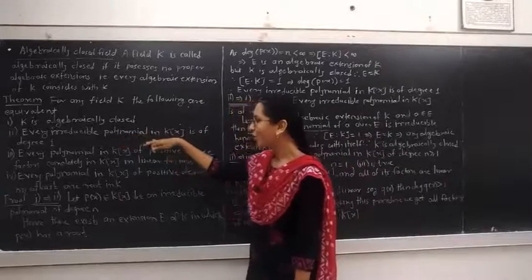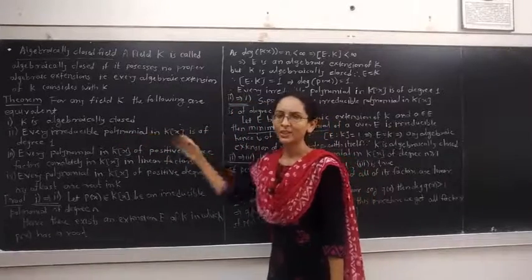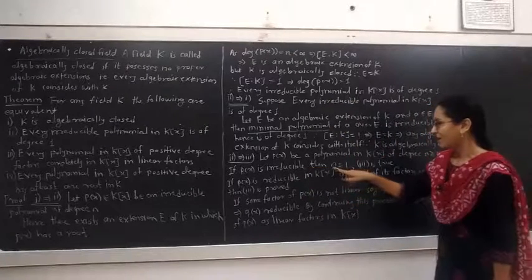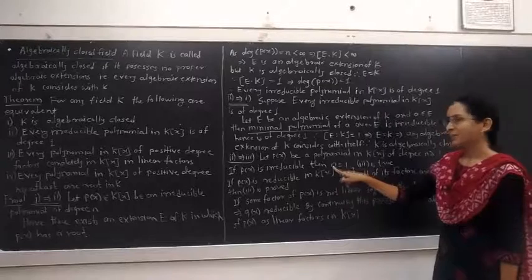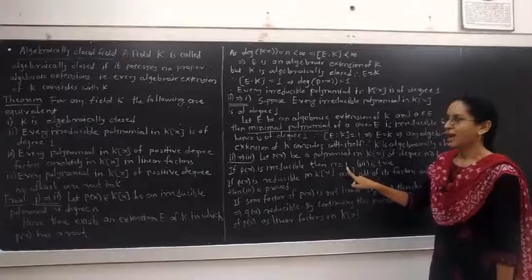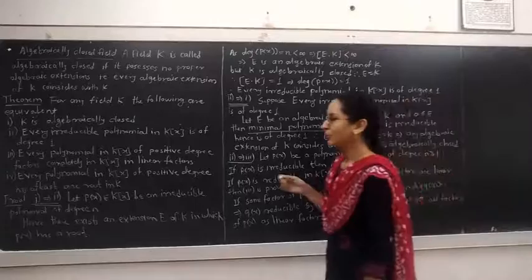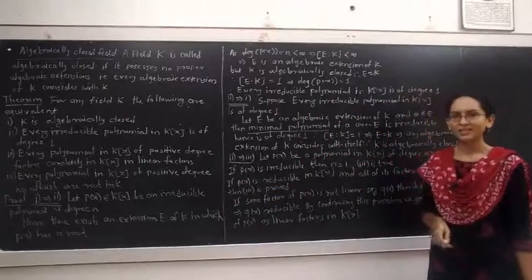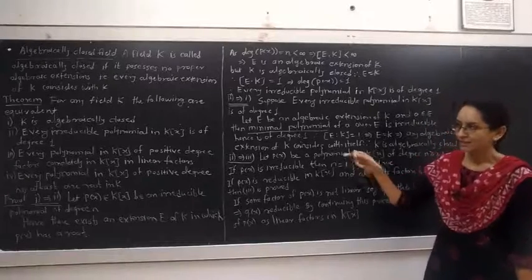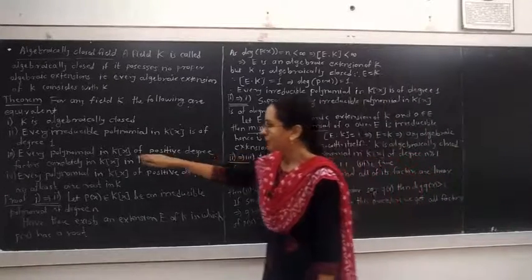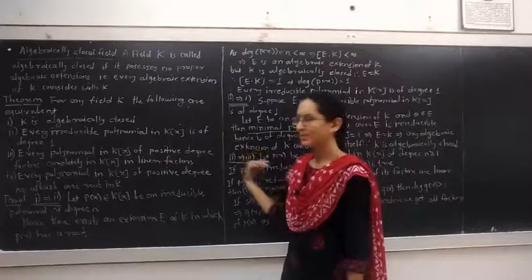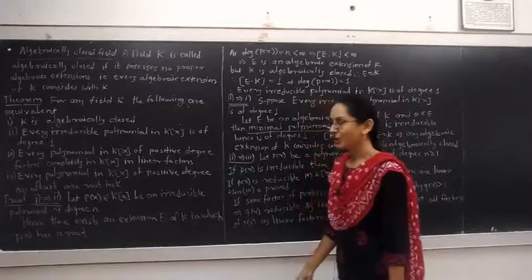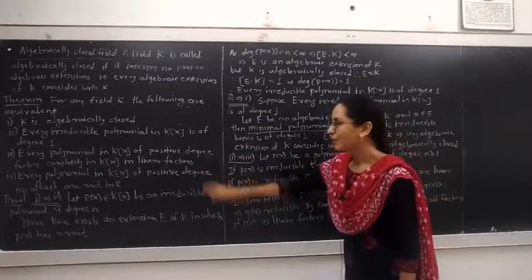Every irreducible polynomial in K[x] is of degree 1. If P(x) is irreducible, then it must have degree 1. Then the degree of P(x), denoted by n, is equal to 1. As soon as n is equal to 1, we have proved that P(x) is a polynomial of degree 1, meaning P(x) is a linear factor itself. Hence the third point is true because P(x) is a polynomial in K[x] of positive degree, say 1, and it is a linear polynomial. Hence the third point is true.